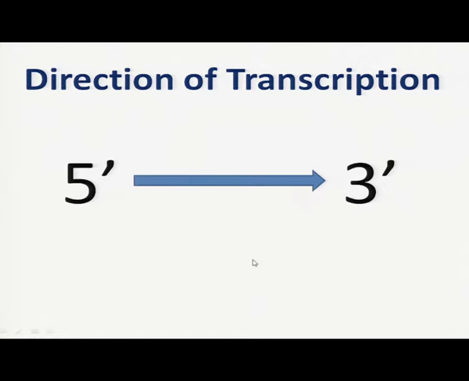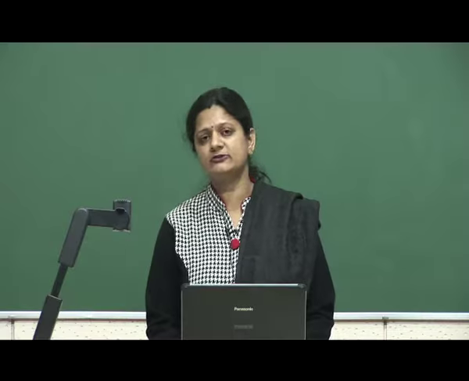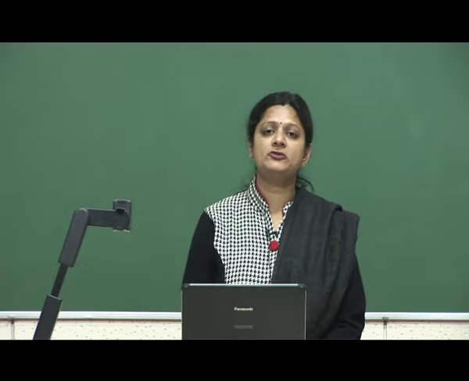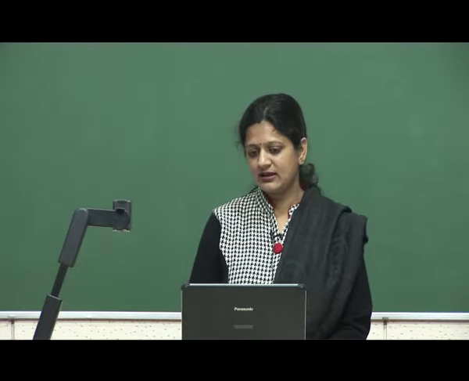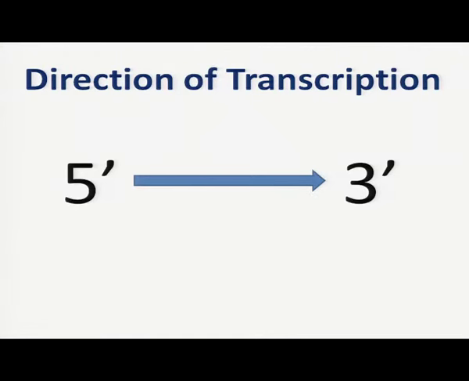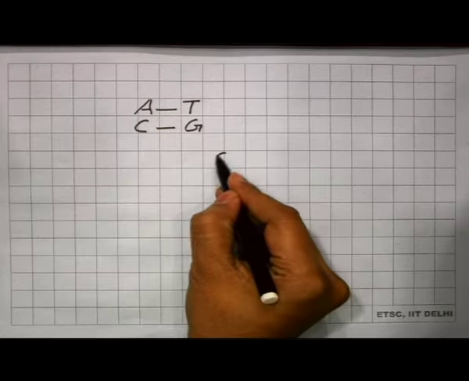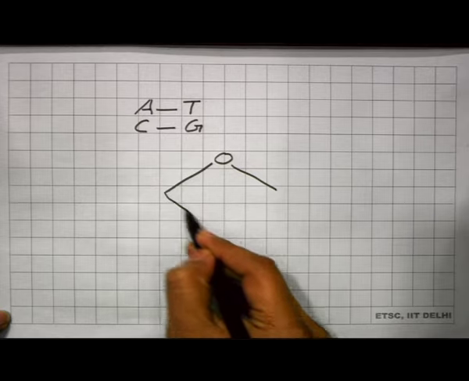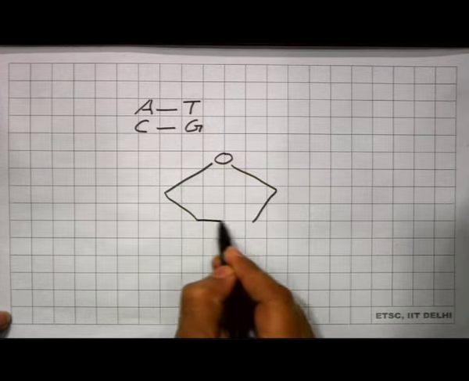Now, the important question: direction of transcription. As we learned in replication, the direction of DNA replication is always 5 prime to 3 prime. Here also the direction of transcription is 5 prime to 3 prime, and the answer to why 5 prime to 3 prime lies in the structure of nucleotides which form the RNA.